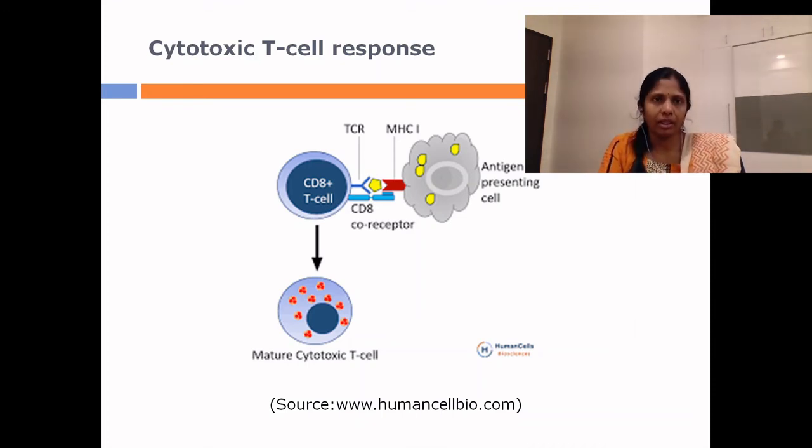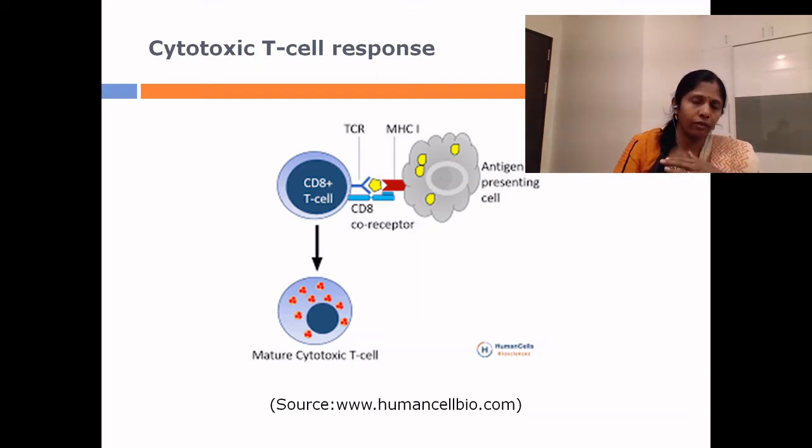So in this case, the antigen presenting cell is not a professional antigen presenting cell. Instead, it is a self cell which is either carrying an intracellular parasite or it is an altered self cell like a cancer cell which has undergone mutation and expresses new types of cell surface molecules.